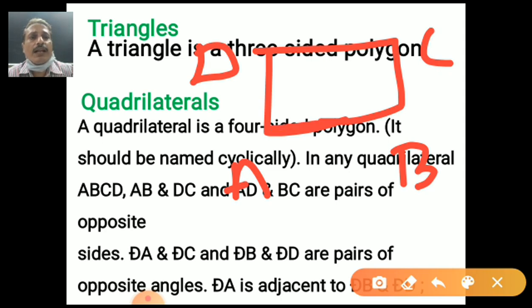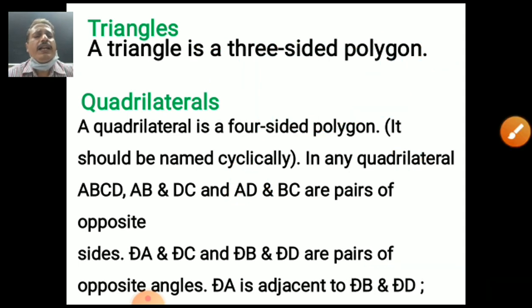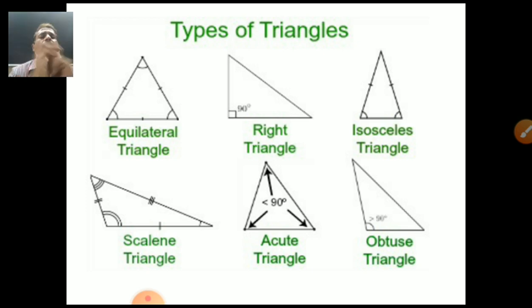Opposite to AB will be CD. Clear? And opposite to BC will be AD. Correct. Side DC, DA and DC. DA is adjacent to DB. Yes, student. Now types of triangles.